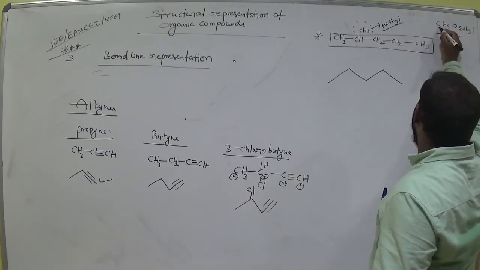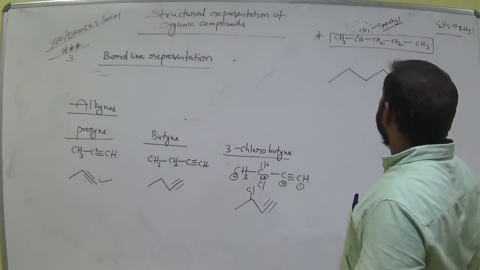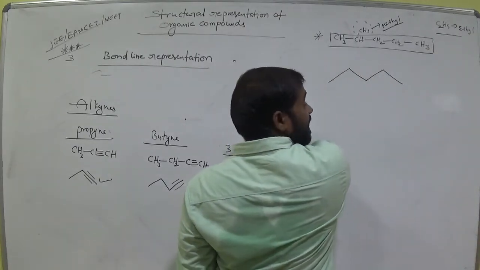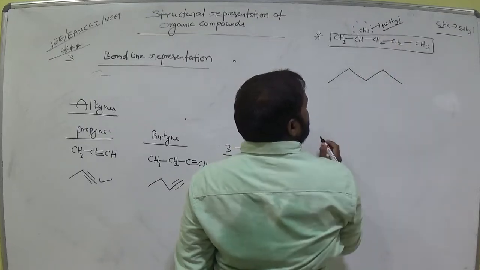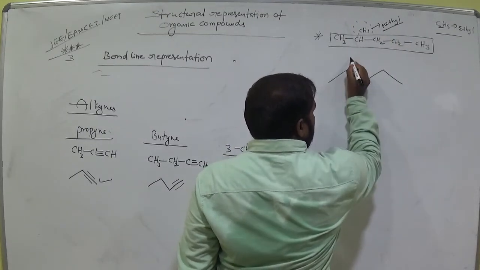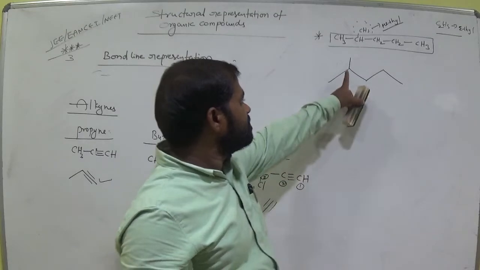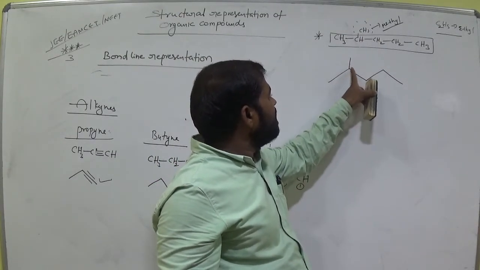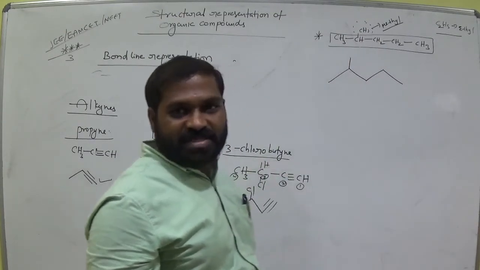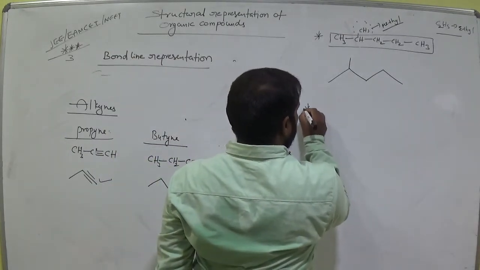Remember this. C2H5 group is ethyl. CH3 group is methyl. Now this methyl group is represented like this. That means CH3. This methyl representation is in the second carbon. That means CH3 group is there. Okay, clear?